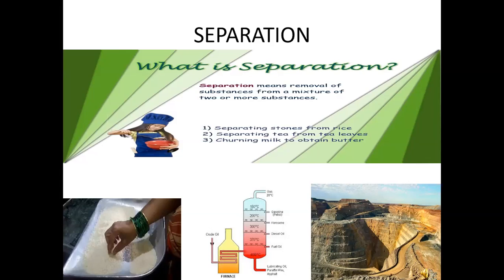Next, when a useful component has to be separated from other components, for example, petrol from petroleum. Next, when a substance has to be obtained in highly pure form, for example, gold from gold mines.